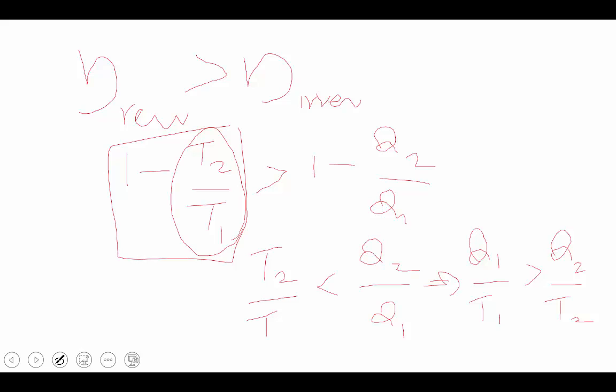Okay, from that, Q1 by T1 minus Q2 by T2 is equal to 0 for a perfect reversible engine.